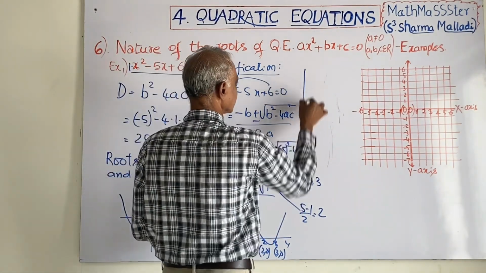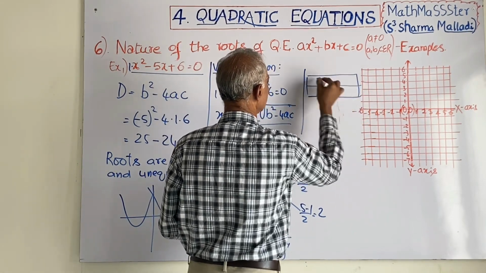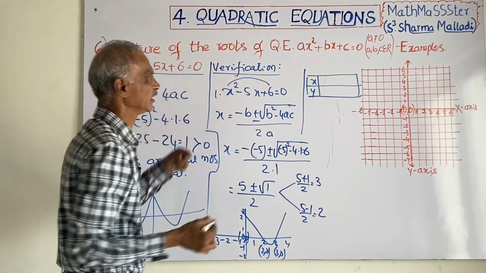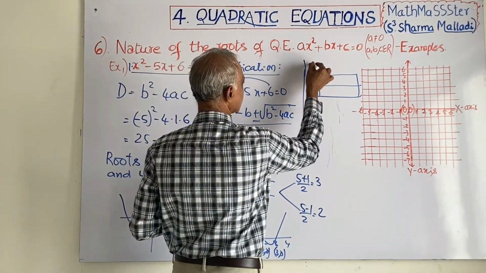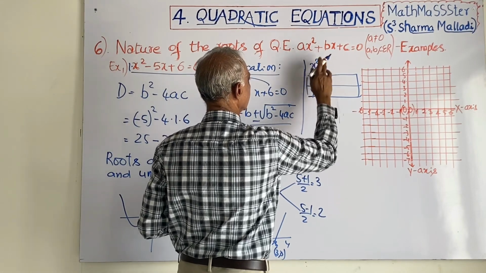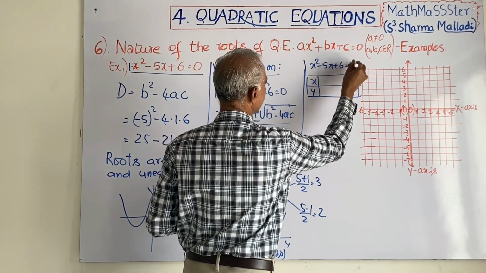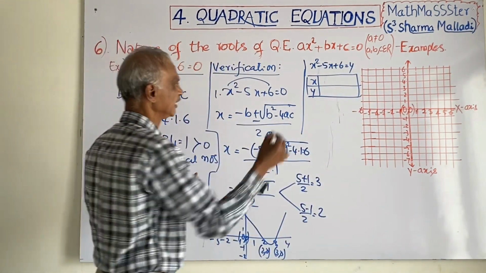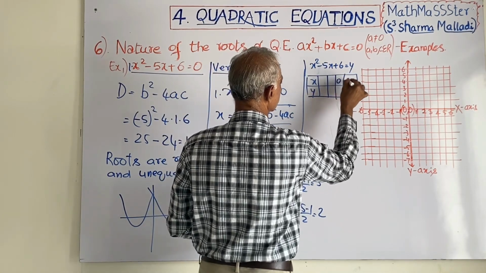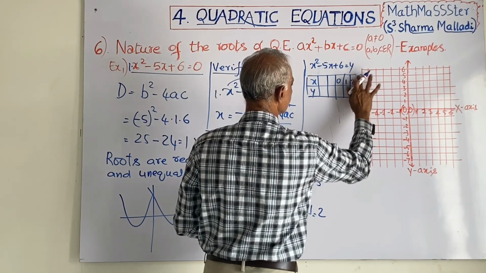We will prepare a table and draw the graph. Take x and y, where x square minus 5x plus 6 is equal to y. We can draw the graph by taking x as 0, 1, 2, and I will take 3 also.